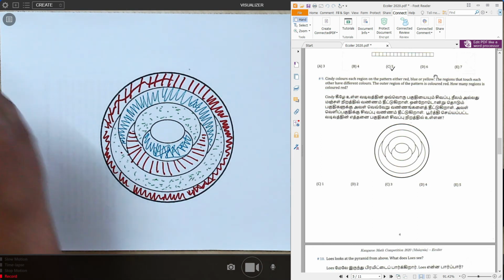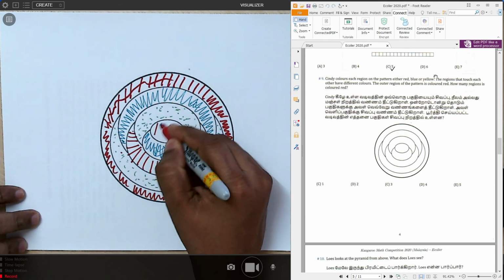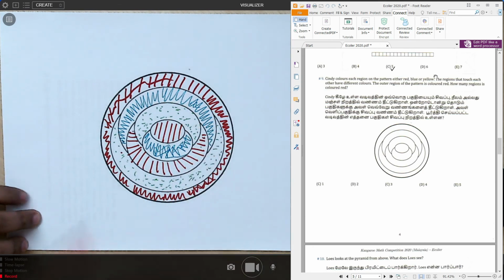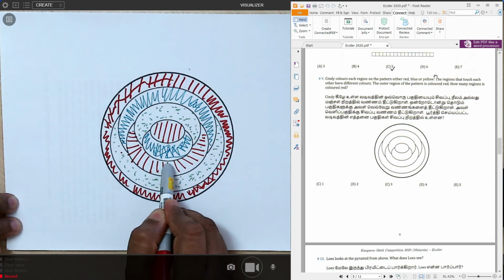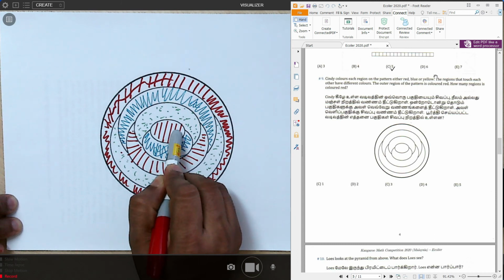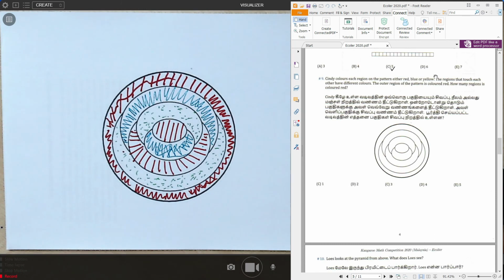And then finally, this is yellow, this is blue, this must be red. So the question asks us, how many regions are colored red? So we have 1, 2, 3 regions in red color. So the answer is 3, C.